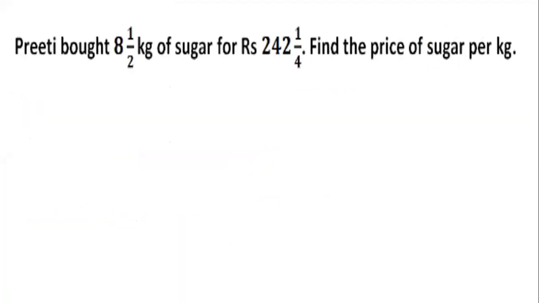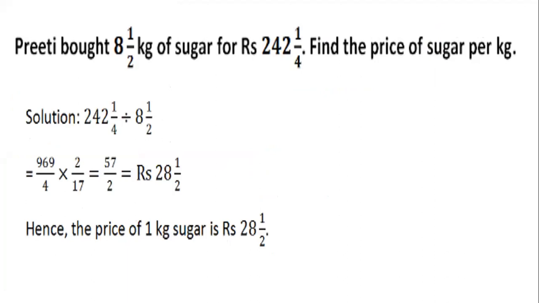Riddhima, very good. Next, we have Preeti bought 8 1/2 kg of sugar for rupees 242 1/4. Find the price of sugar per kg, we simply will divide. Okay, we'll convert them into improper fractions. We will get 28 1 by 2.